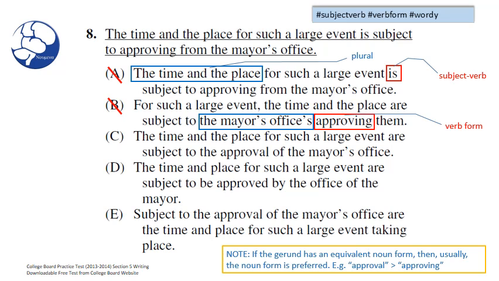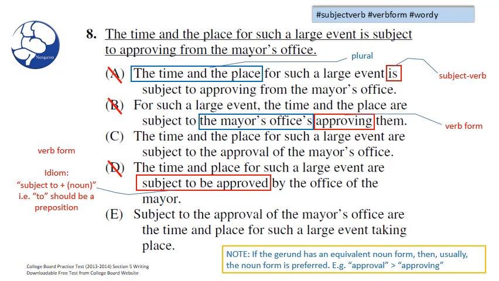Remember, in order for you to get the correct answer accurately and precisely, you must go through all the choices. We'll go to D. In D, we have the time and place for such a large event are subject to be approved by the office of the mayor. In choice D, if you notice closely, you'll see that the expression subject to be approved is actually idiomatically wrong. The idiom subject to requires an object, and the word to in this case is a preposition, not an infinitive.